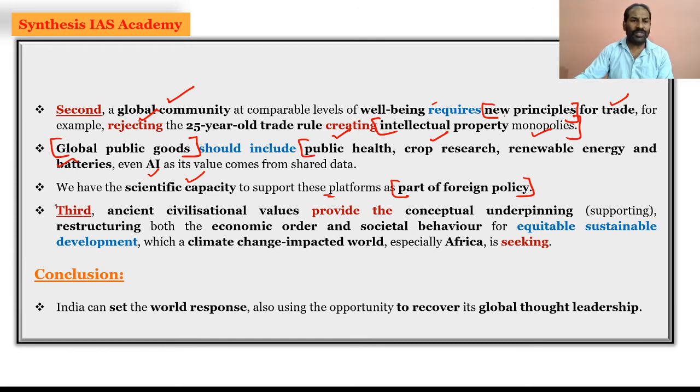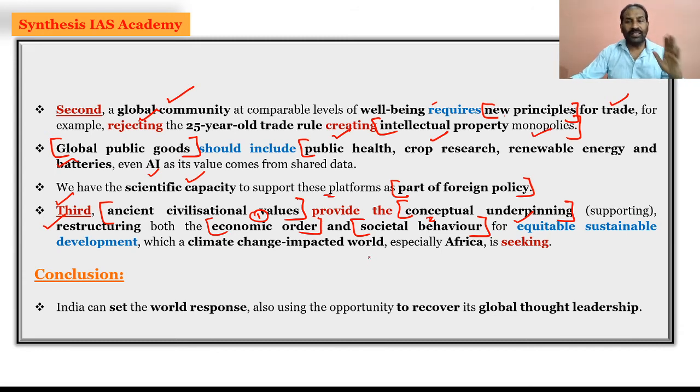And the third one which we need to focus on in regards to the template is the ancient civilization values. So we need to bring back the values which we had in the past, that is the ancient civilization values, and that will provide the conceptual underpinning supporting the restructuring of the economic order. So we need to restructure the economic order. We need to make sure that we restructure the societal behavior. Why it is important to restructure the economic order and the societal behavior is for equitable sustainable development for the